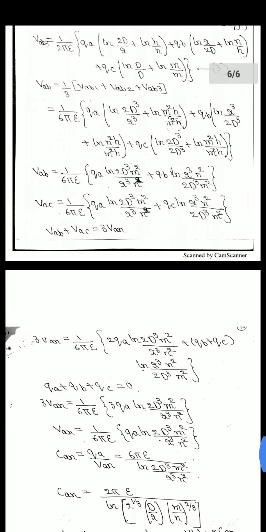Next, write the same equation for VAC, changing only QC instead of QB. Next, add those two equations: VAB plus VAC is equal to 3 times VAN.